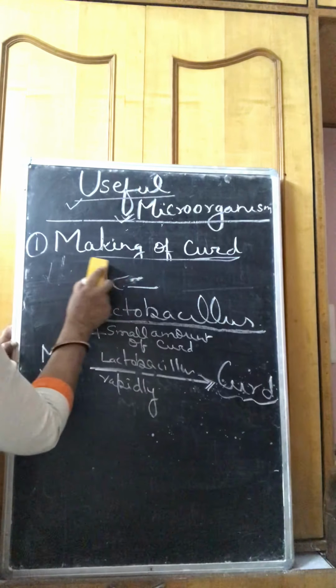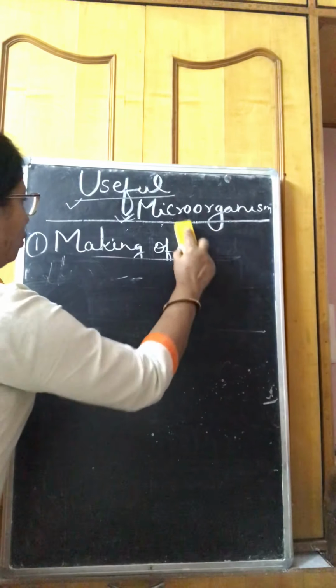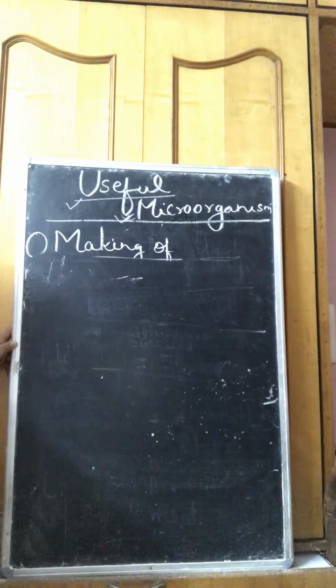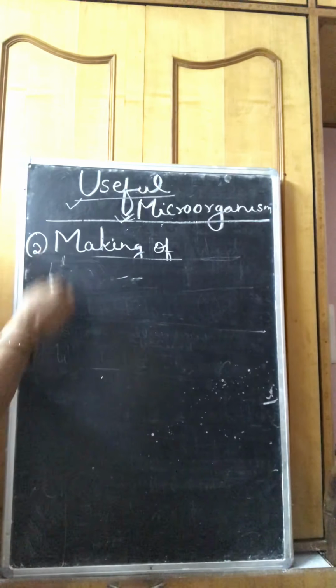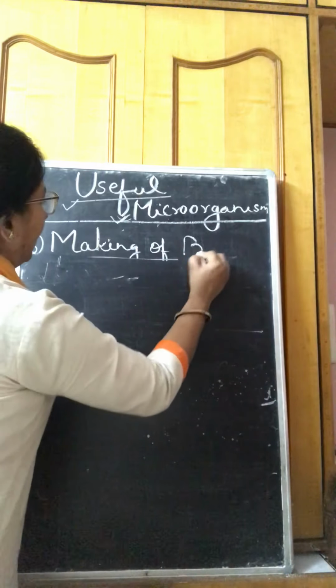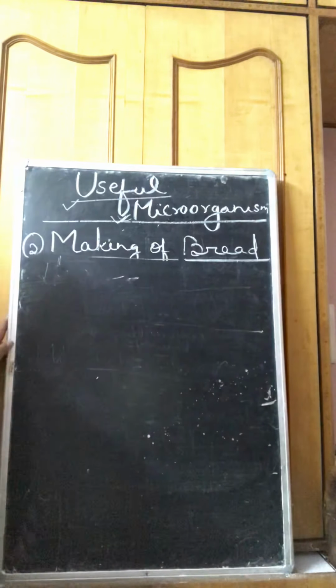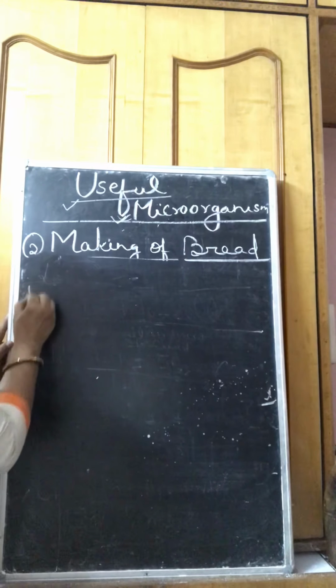Now we will see how microbes are useful in the formation of bread. Look at the second point. Microbes are also useful in the formation of bread. You know very well, bread is made of wheat flour.